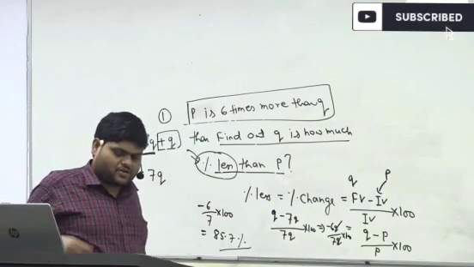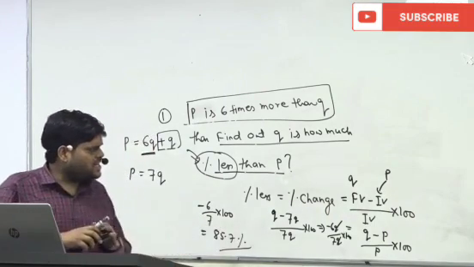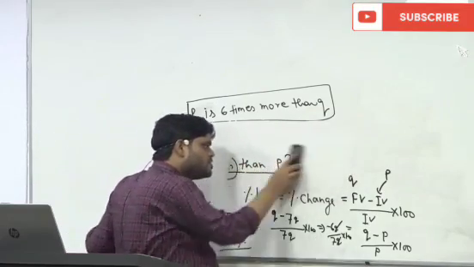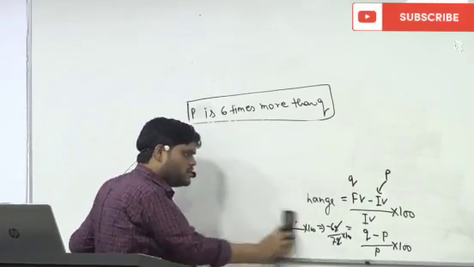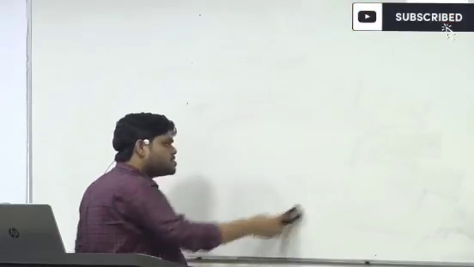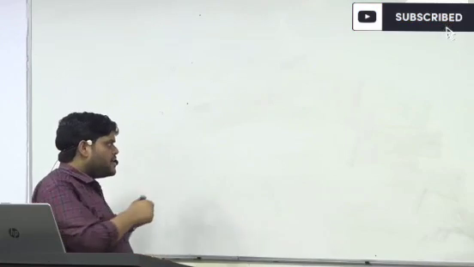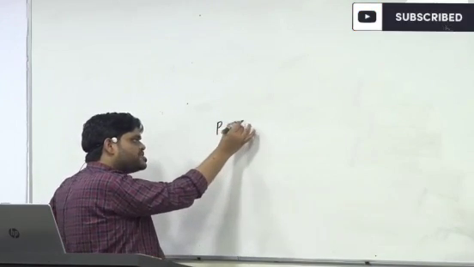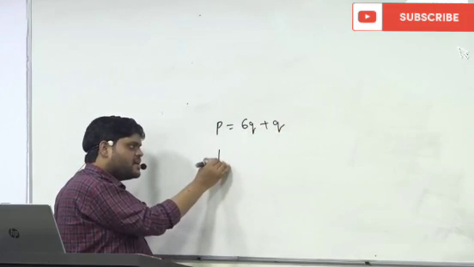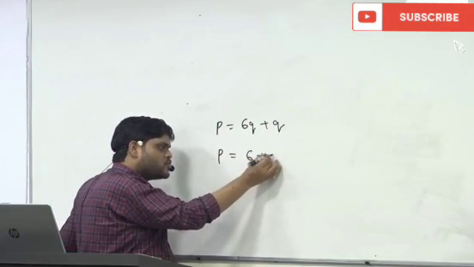There was one doubt which looked logical: what is the difference between when it will be P is equal to 6Q plus Q, which we have already explained, and when it will be P is equal to 6 plus Q?